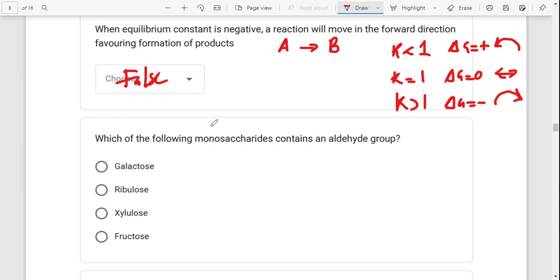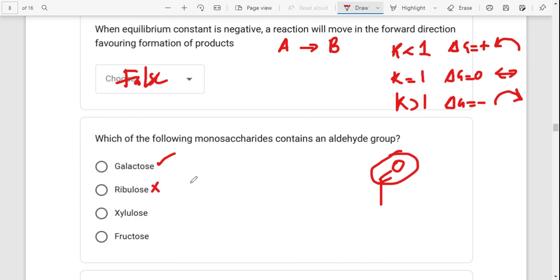Which of the following monosaccharides contain an aldehyde group? They should have the carbonyl group at the end of the chain. Galactose has the carbonyl at the end of the chain. Ribulose is a ketone, unlike ribose.